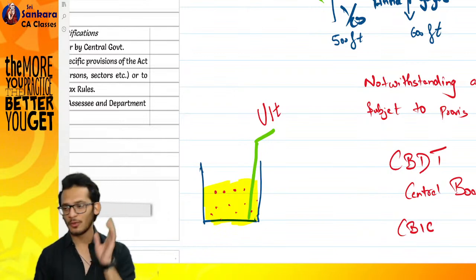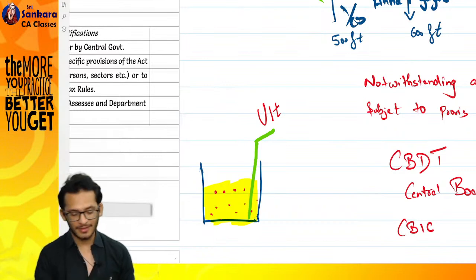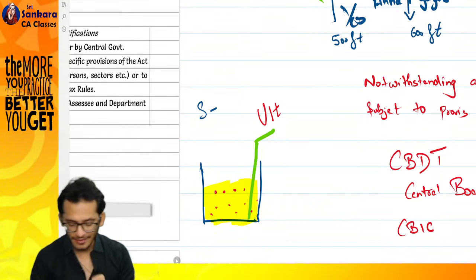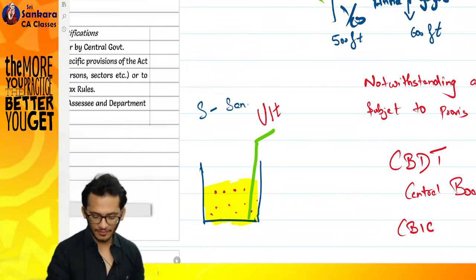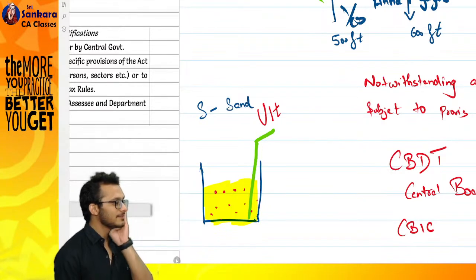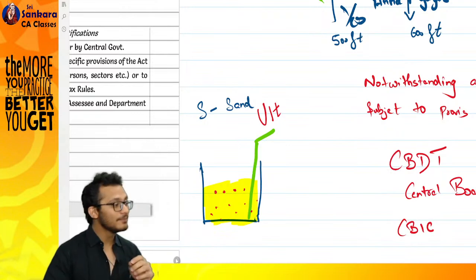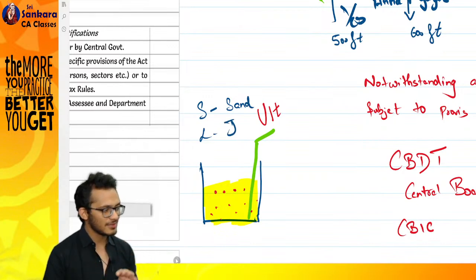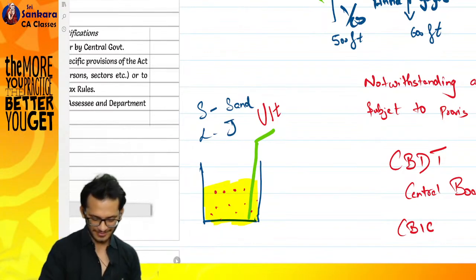I need a name along with what you want. Sand. Fair enough. Next. Juice. Name? Lakshita. Juice. Any specific juice? Mango juice.